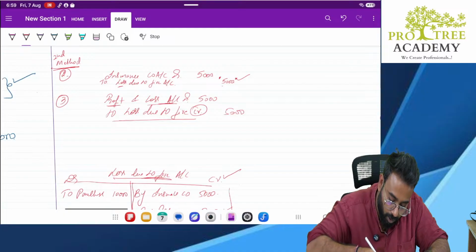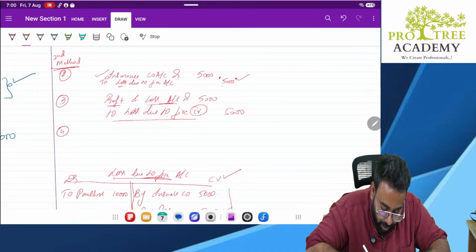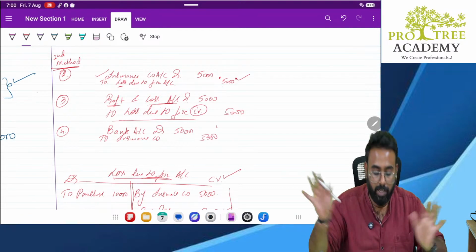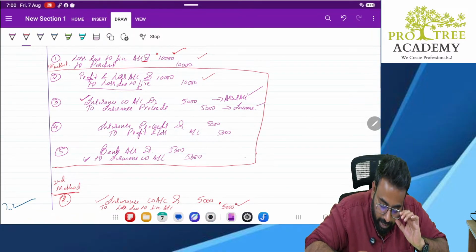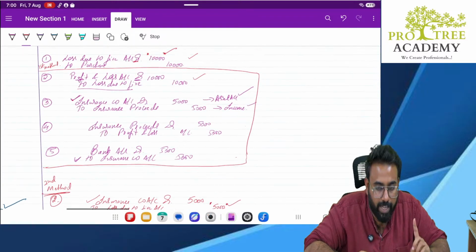Okay. Now, next journal entry: we have to receive money from the insurance company. When we receive the money, what is the entry? Bank account debit to insurance company, 5,000. Done. All the entries are done. In the second method, there will be one less entry. In the first method, there will be one extra entry.